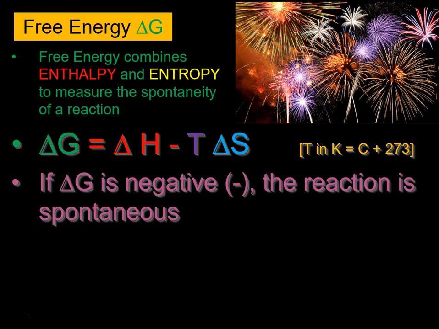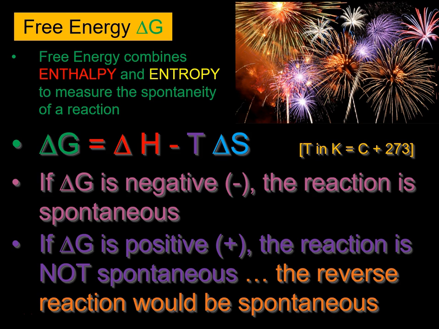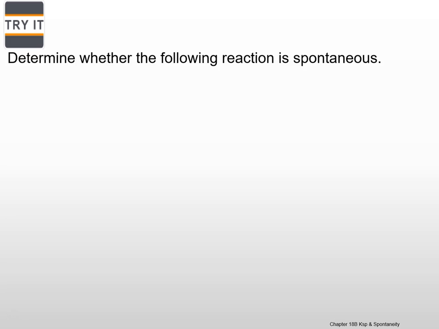If delta G is negative, that means the free energy is released. The reaction is spontaneous, meaning it'll go on its own. If delta G is positive, meaning energy has to be added into the system to get the reaction to go, that reaction will be non-spontaneous. But the reverse reaction would be spontaneous. So let's do some examples mathematically to see this.